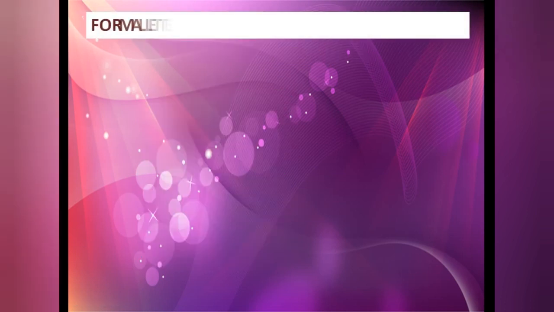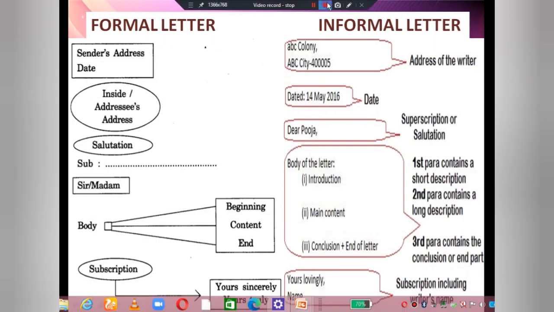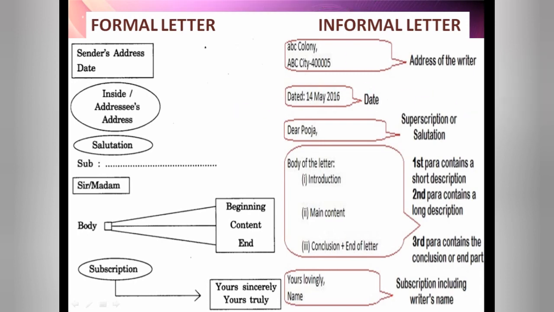Okay. Now the formal and informal letter, students. In this we are going to do the format. It's very easy. Only two major differences you have to keep in your mind. First of all, just see the main point. You have to write the sender's address in both, whether you are writing a formal or an informal letter. The second one is the date, which you write here also and here also. You can see the first one matches with this, and the second, the date, matches with this.